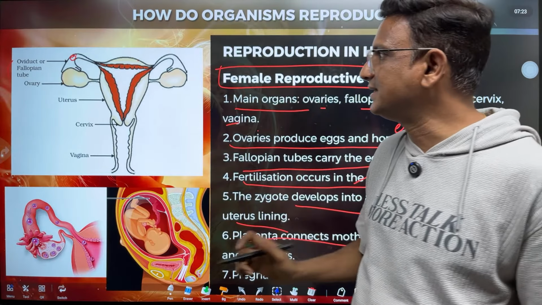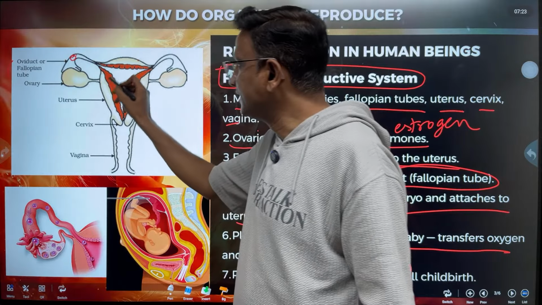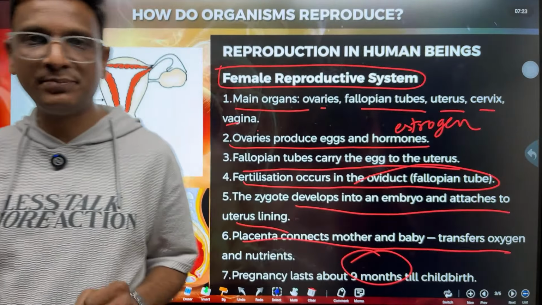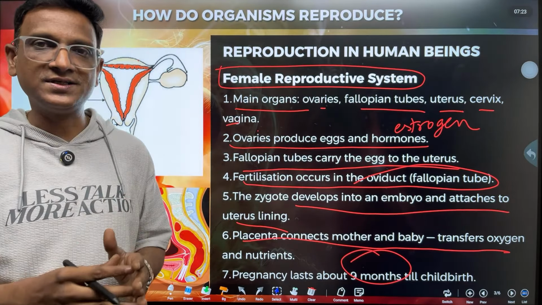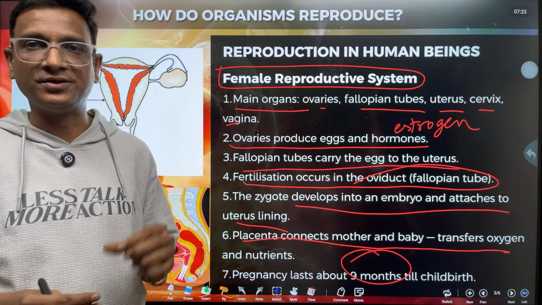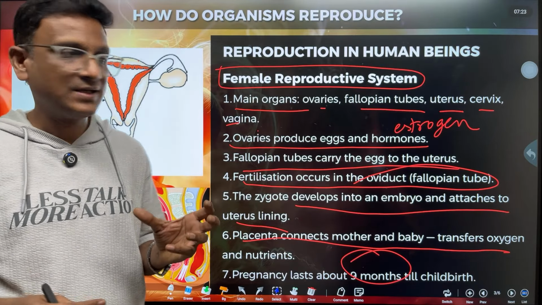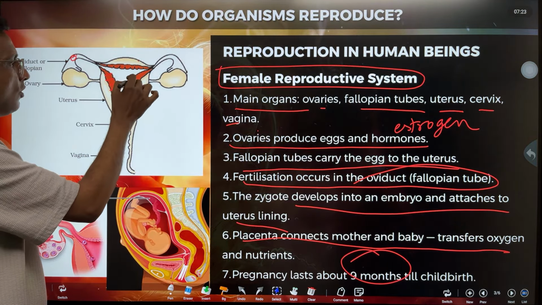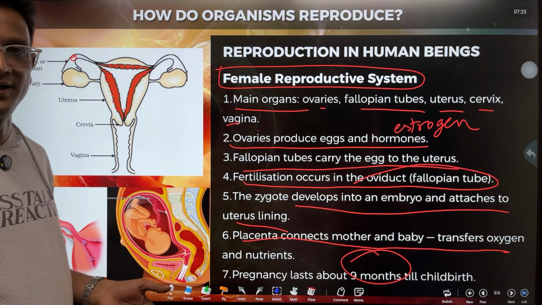Right, it disintegrates here. Now, inside the uterus, there was some kind of preparation for the pregnancy, for the implantation. So the walls of the uterus got ready for the implantation. Blood vessels, blood tissues, all these things are formed in anticipation of implantation.